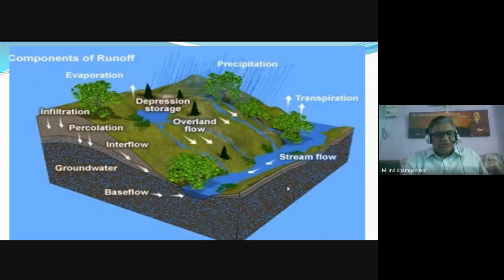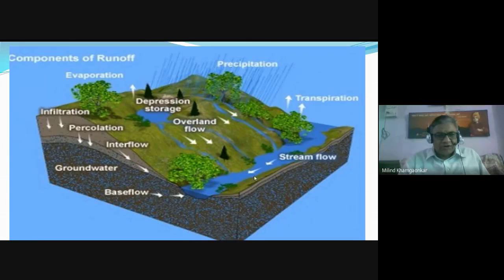That is in depth. The various components can be seen here: the precipitation, the precipitated water after satisfying the need of the surface soil. That is, after saturation of the soil, some water percolates into the ground, which is called infiltration, and some water flows over the surface of the ground.